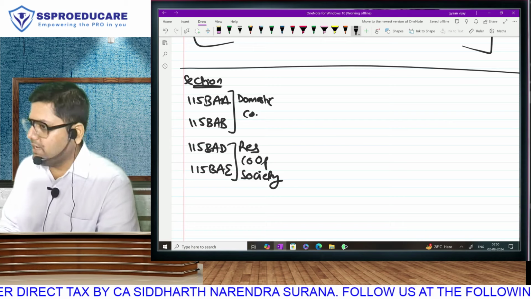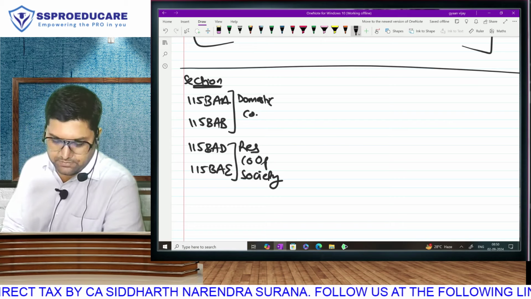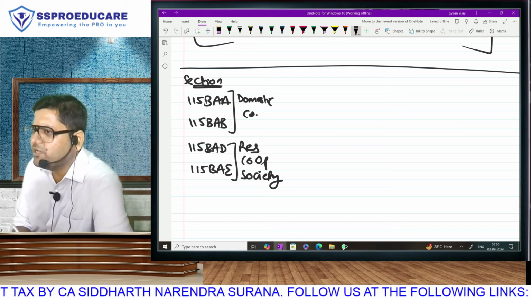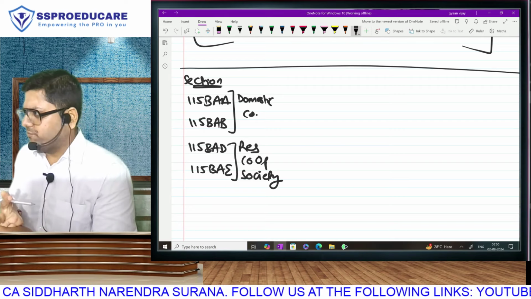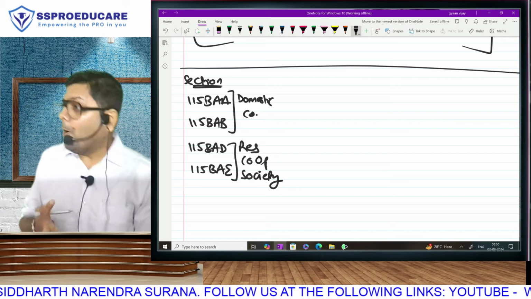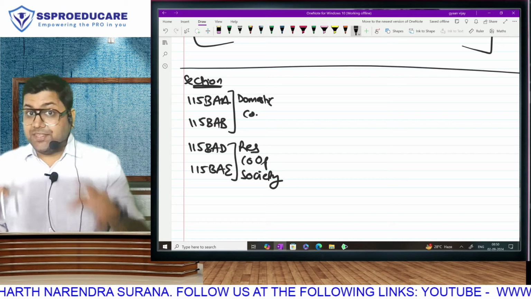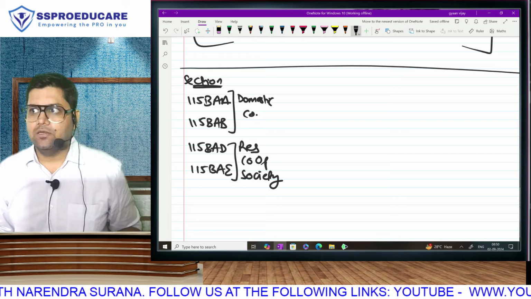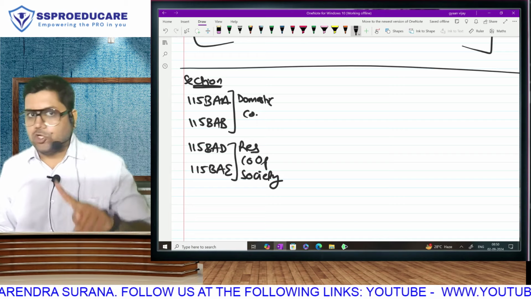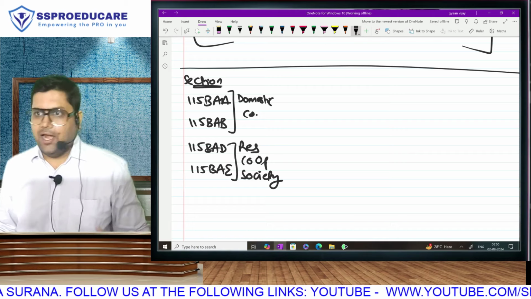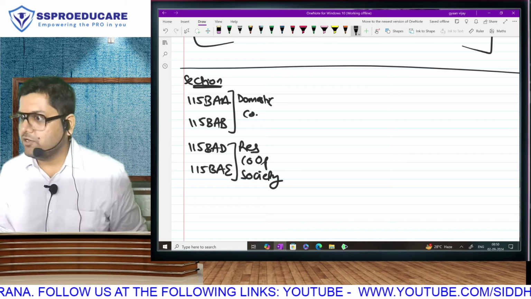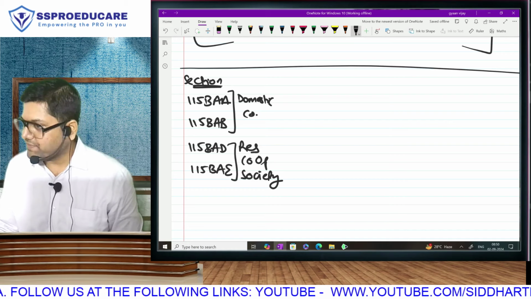See, that way, other points we have already studied. Like tax rate will be reduced, tax benefits have to be foregone, optional. Now in these 4 sections the default regime is going to be old. So you get new only if you opt for it, otherwise by default old. And once you opt for new, then lifetime new, then you're not allowed to come back. So that way it is easier compared to 115BSC.